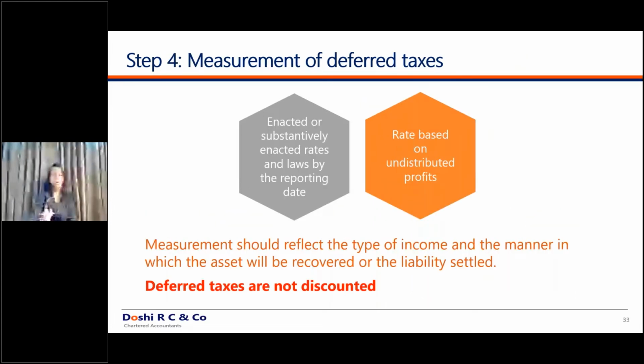Once you have computed the amount of temporary difference, then you measure the amount of deferred tax. The deferred tax is measured at an enacted or a substantively enacted rate. So in our case, whenever the budget is announced in February or January, whatever the revised income tax rates for the corporates are at that point in time, that rate you will use for computing the deferred tax. So the computation has to be made on a substantively enacted rate, and deferred taxes are never discounted. So don't assume that everything under Ind AS is discounted, and since deferred tax is also a long-term item, that also has to be discounted. Deferred taxes are never discounted.